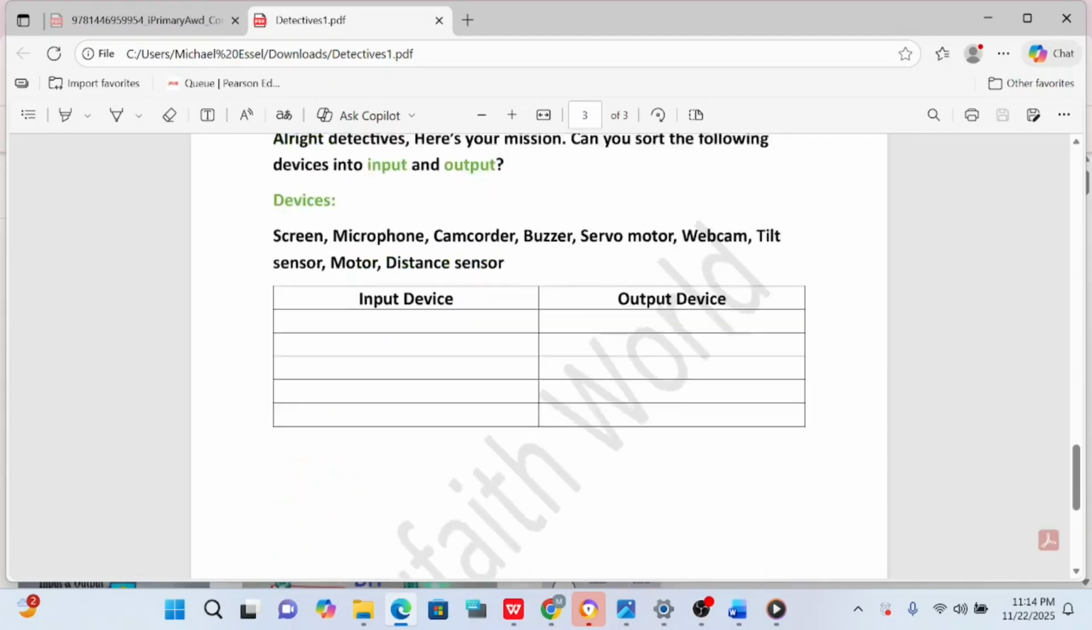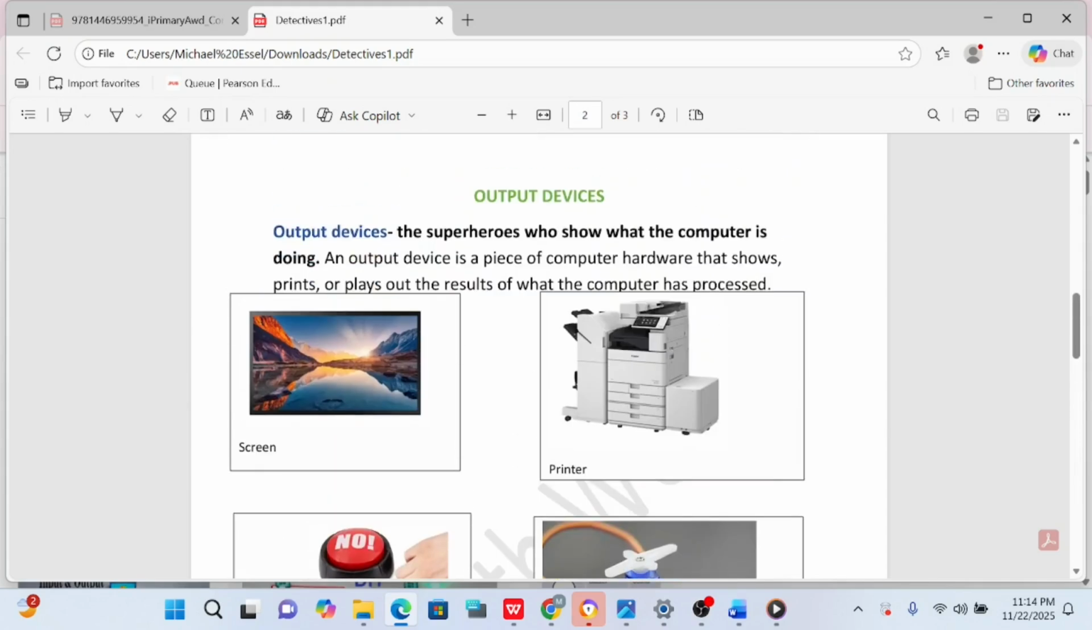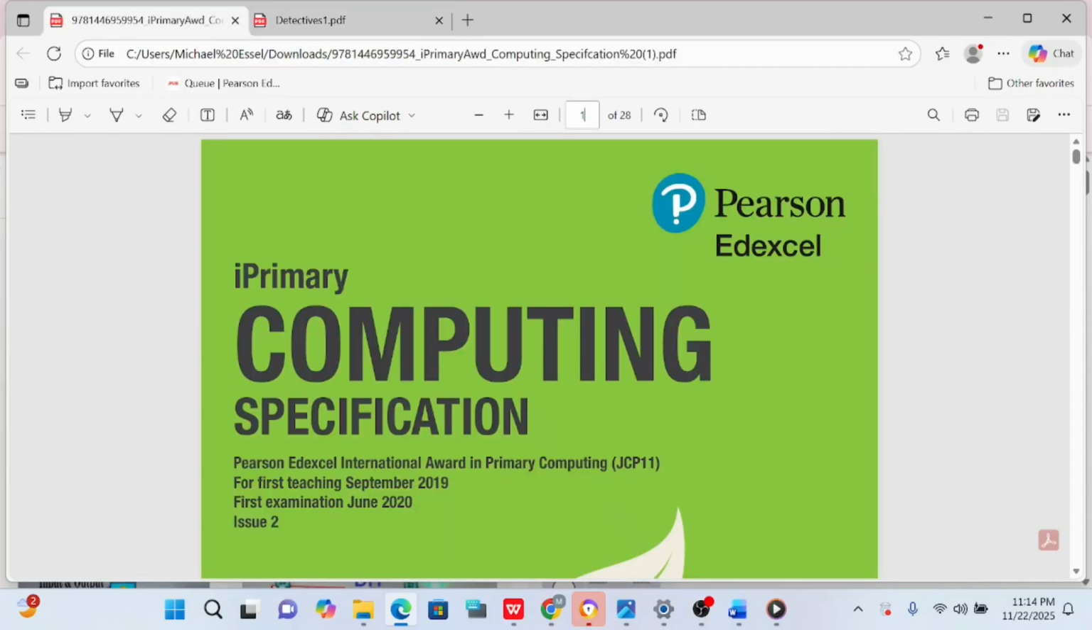Dear detectives, before I go, there is a superhero known as the monitor, okay? But for the sake of Pearson, Pearson didn't include monitor, okay? So we stick to screen. Let's look at the specification again.